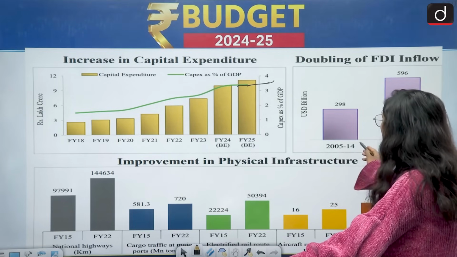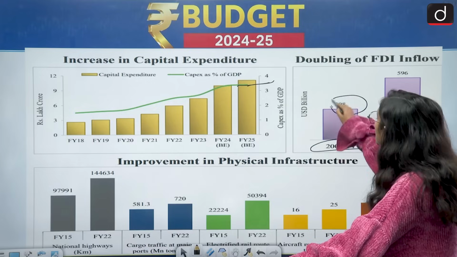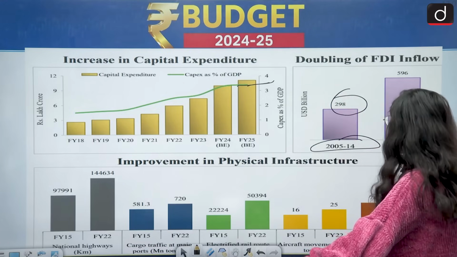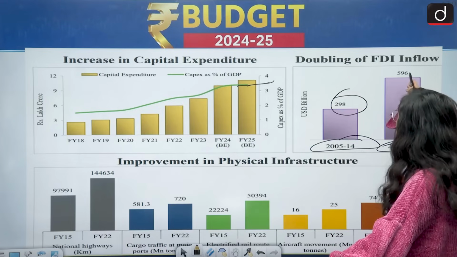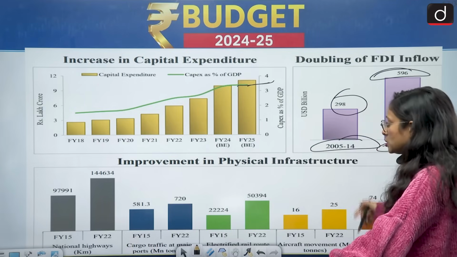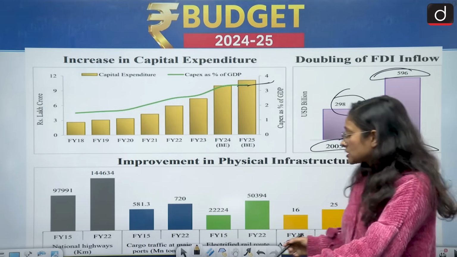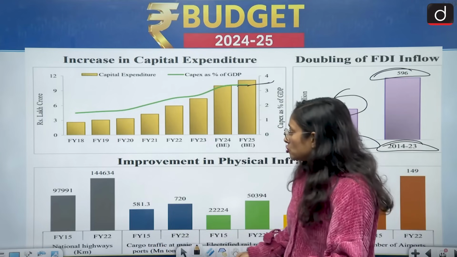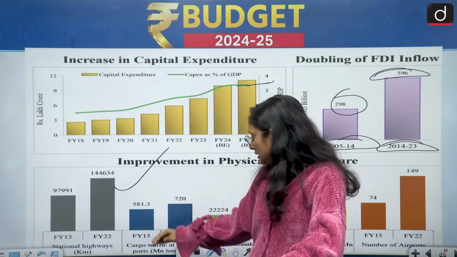In 2005 to 2014, so in these 9 years, what we have seen is 298 USD billion. And in 2014 to 23, in these 9 years, we have seen 596. So almost doubled, we can see in this direction. Then improvement in physical infrastructure we can also see when it comes to national highways. The length of national highways has also increased in the last 7 years.